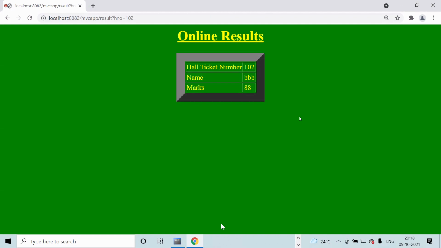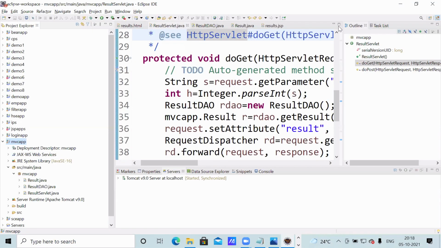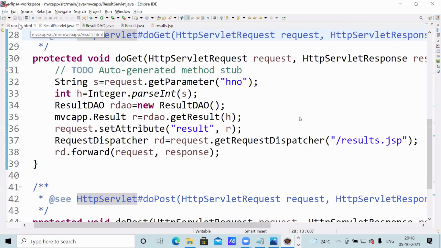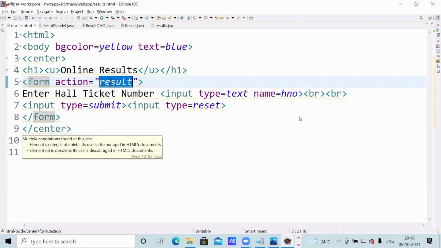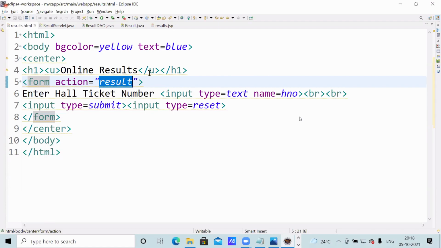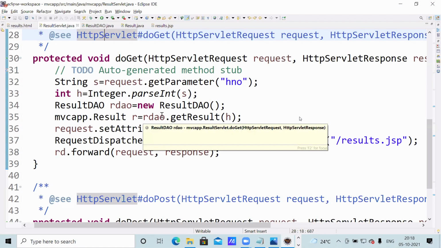See, this program, you carefully observe in this program. Now here, first the HTML page. In the HTML page, just presentation logic is there. I didn't include anything. What I did, just when you click on the submit button, the Servlet is going to be called. That's it. It is just presentation logic. Servlet: here, all components are controlled by this one only. How do you observe?